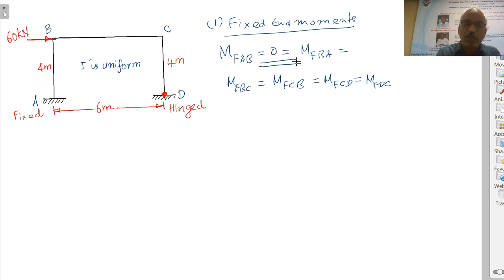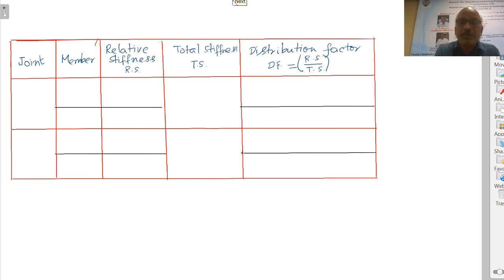Right. So there is only one load, that is at the joint, that will cause moment in the members, but that will not cause any fixed end moment. So that is the first step. But due to sway, because this frame will be subject to sway, moments will be there in all the members. First step is that of finding out the fixed end moments. Right. Now coming to second step. Second step is finding out the distribution factors.